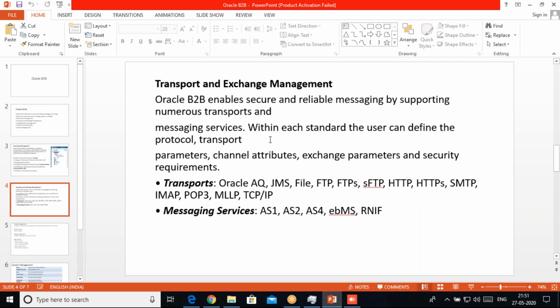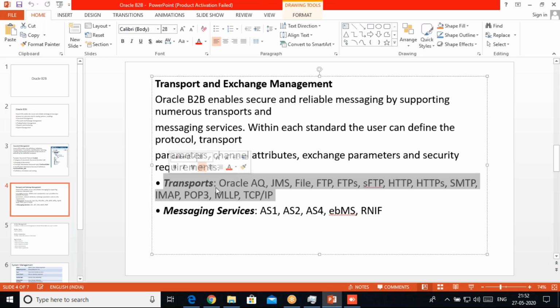Then the second part is transport management. Oracle B2B enables different kinds of transport methods and different kinds of messaging services. We can use Oracle AQ, JMS, file, FTP, SFTP, HTTP, HTTPS, SMTP, and all these protocols can be used as transport protocols. For messaging services, we can use AS1, AS2, AS4. But broadly, currently we use the AS2 format.